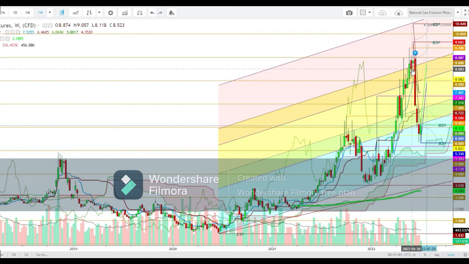This ensured the continuity of this rally when the natural gas futures found a final support at the levels of 8.011 during the first week of June 2022 when the natural gas futures showed an extremely volatile move during this week and tested a peak at the levels of 9.655. So here you can see how the natural gas futures have finally found a seasonal peak during this week, but a sharp sell-off was seen here that resulted in a weekly closing at the levels of